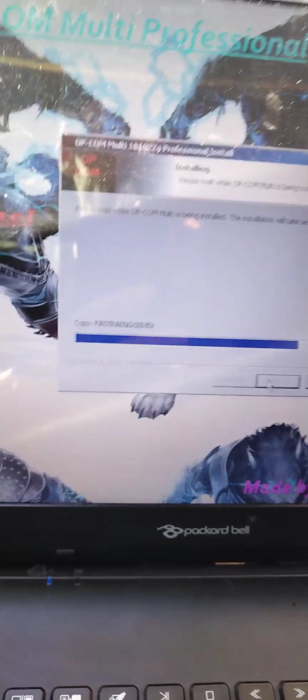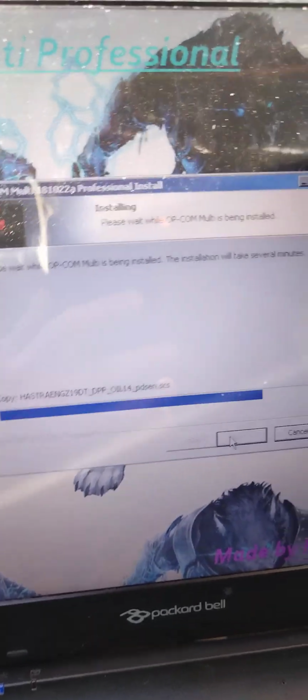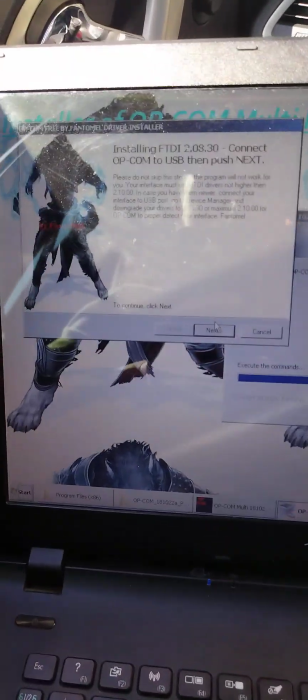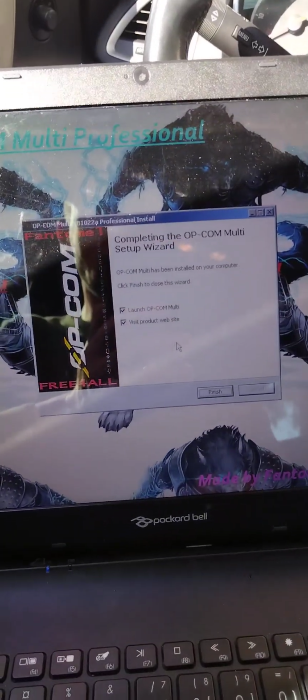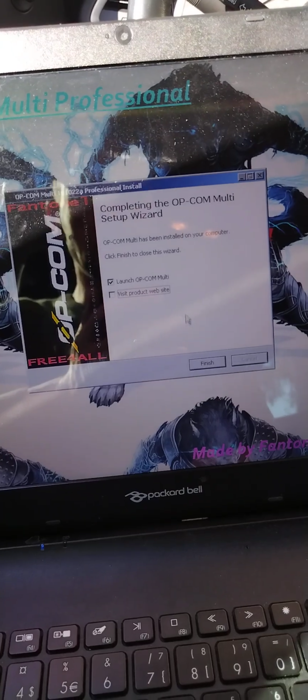Inside our car today is an Opel Astra J from 2011 with 230,000 kilometers. Okay, we go next. Okay, finish. Launch Opcom. We don't need to visit the store. Finish. Okay.